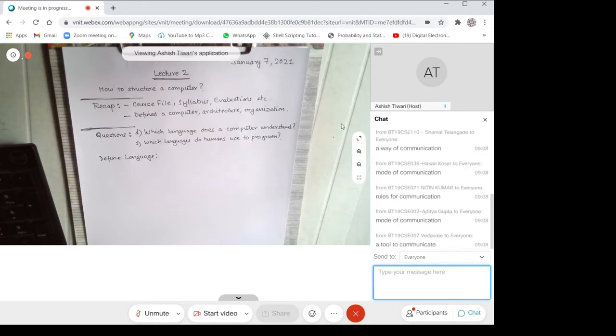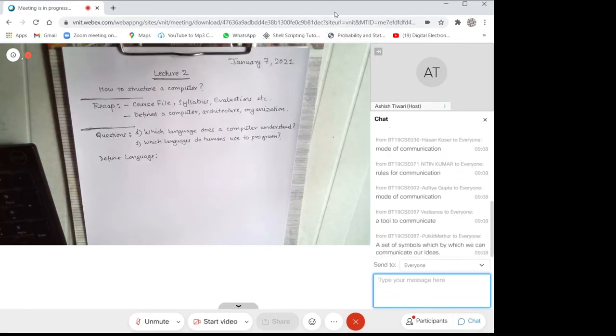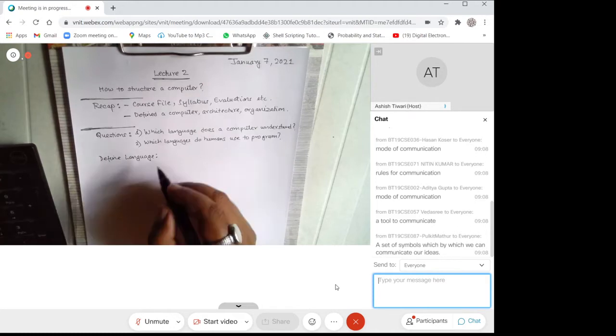There's no doubt about it, right? Anybody else? A set of symbols by which we can communicate. Okay. Anybody who wants to improve?